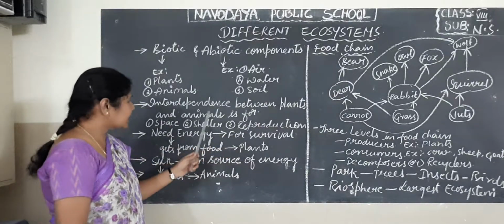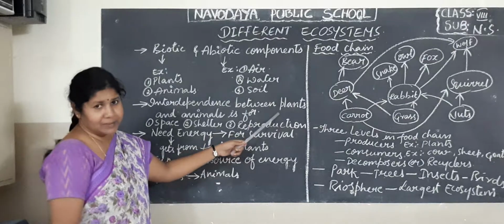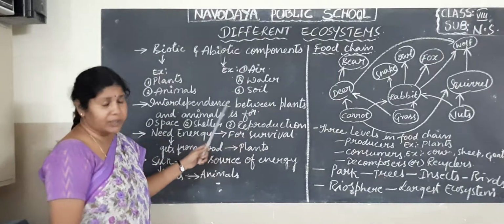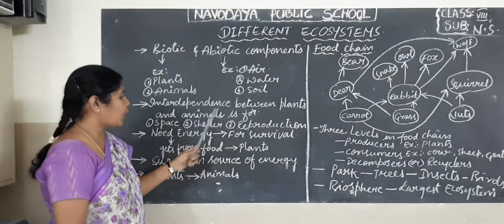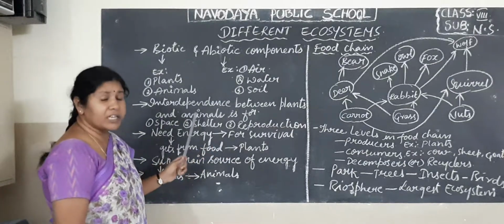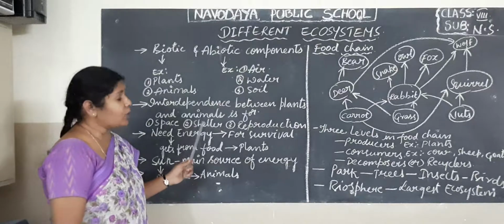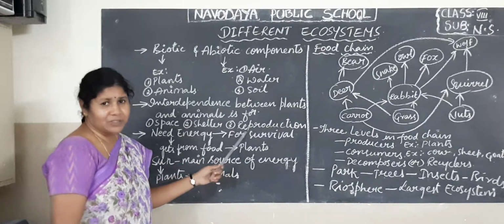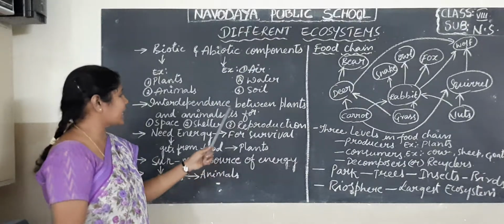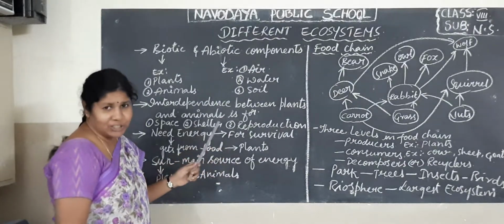For their survival, plants and animals require energy. If there is sufficient energy, then only they can lead a good, healthy life. So from where do plants and animals get the energy?